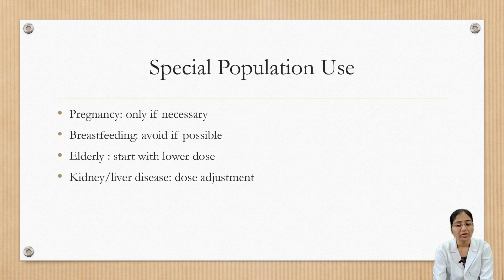And then next, special population use. Here, pregnancy: only if necessary. In pregnancy, it has to be taken only in a necessary condition. And then breastfeeding: avoid if possible. Elderly: start with a lower dose. Kidney or liver disease: here dose adjustment has to be done. That depends upon the physician.